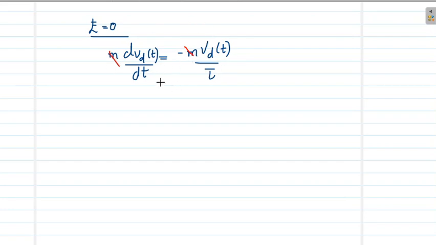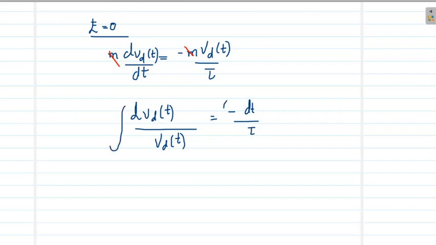Now can you formulate one equation for Vd based on this equation? We know surely Vd will depend on time. So let me quickly solve this equation. dVd(t)/Vd(t) equals minus dt/τ. Integrating both sides. What is the integral of dx/x? It is equal to log x. So log Vd(t) equals the integral of dt, which is just t, minus t/τ plus a constant.